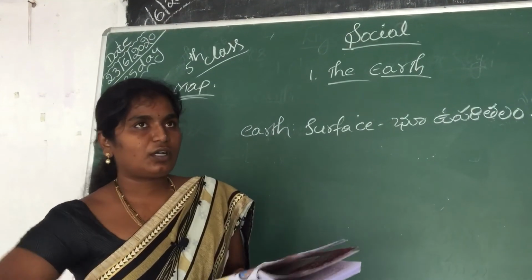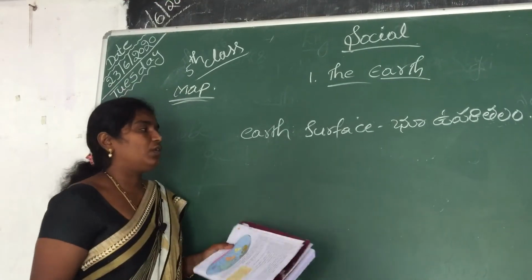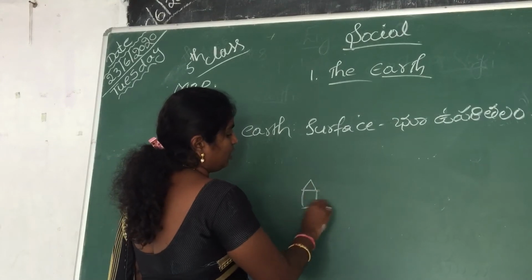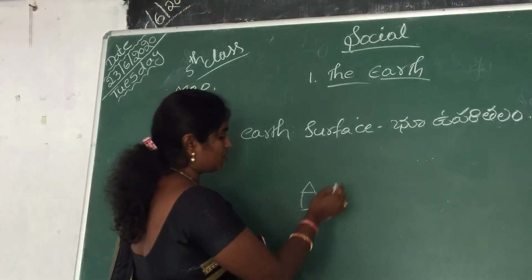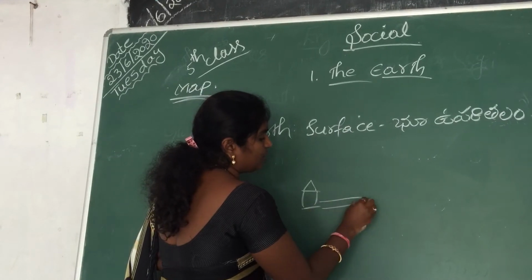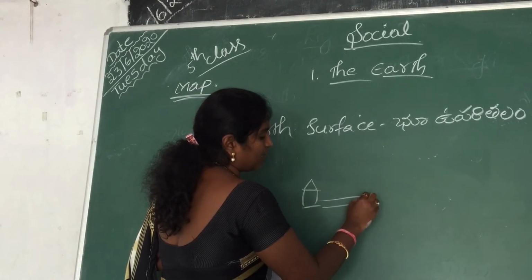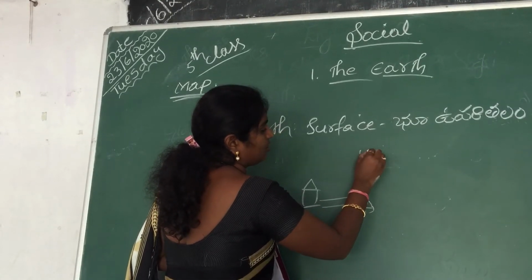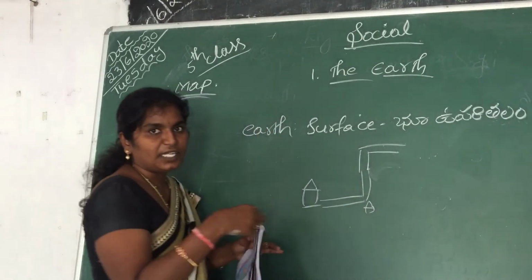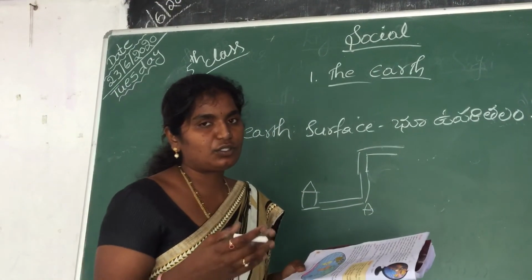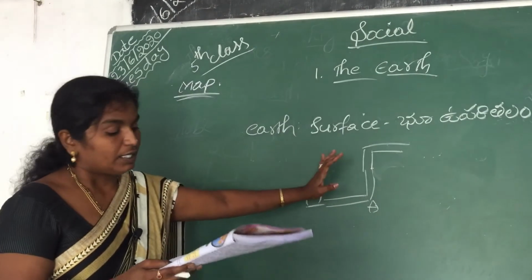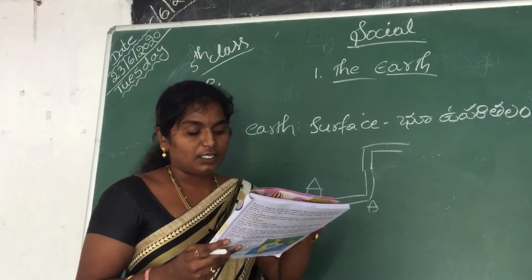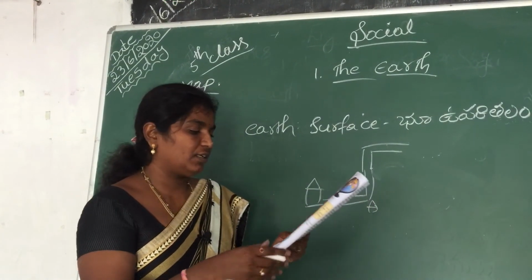If I tell you to draw a map of your school, how will you draw it? How do you go to the school? This is your house, and next you have to move from your house to school. How will you tell? First take a right, and there you will find one shop, and next take a left, and next go straight, next first right. So we will tell some directions. If I tell you to draw a map, you will draw like this. So this is useful to think of the full details of a map.